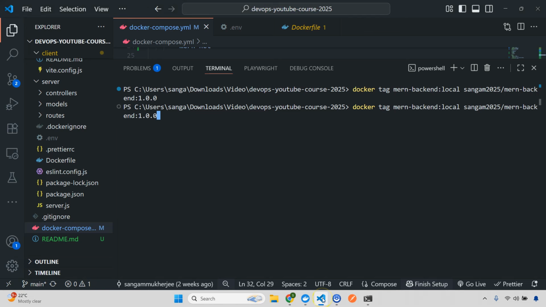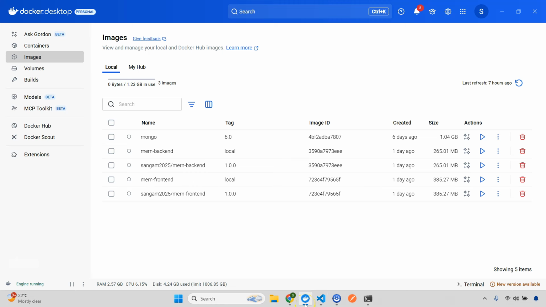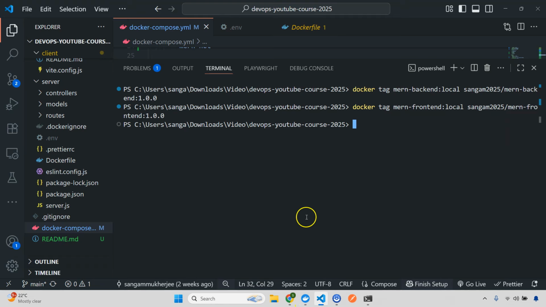The same you need to do for your frontend also. So remove this, and this will be frontend, and this also will be frontend. Enter. So if you go here, this is created. Awesome. Now you have tagged it, so you need to push it, but before pushing we need to do login.